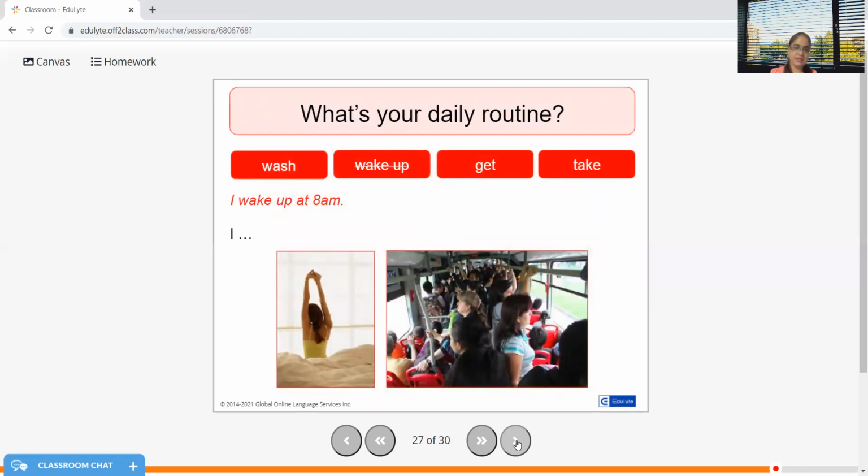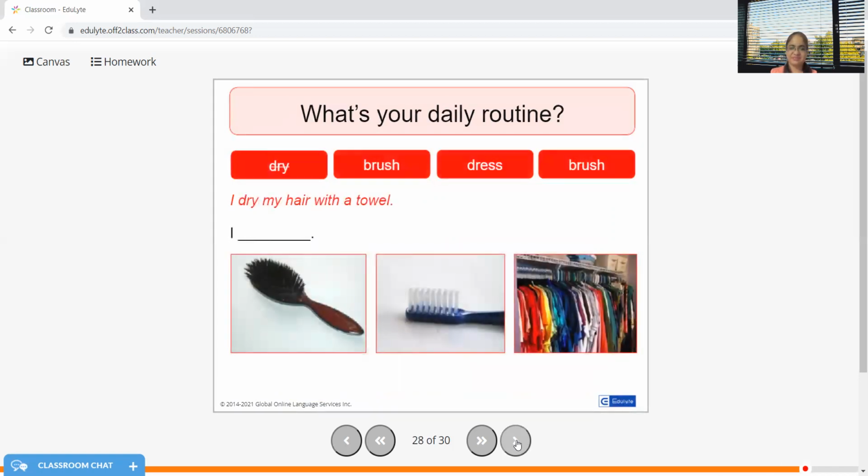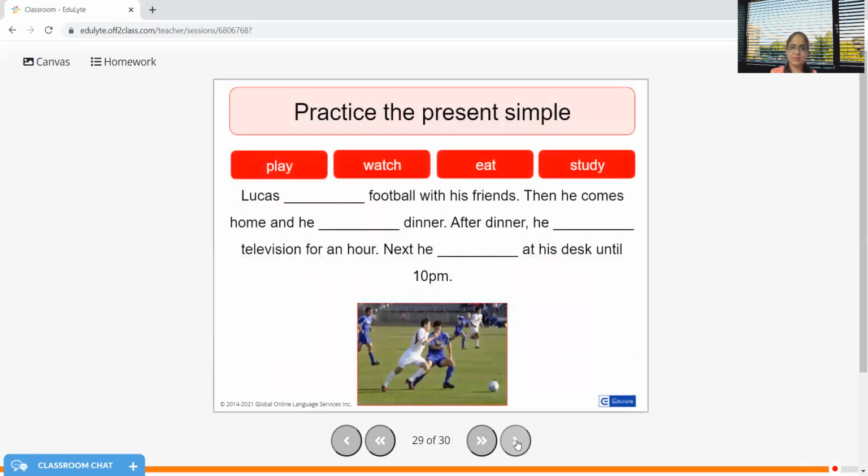Now, what's your daily routine? So let's take some hypothetical sentences. I wake up at 8 a.m. I'm talking about myself. I wake up at 8 a.m. I take breakfast around 10 a.m. I wash my utensils. I go for work. I sleep early. I take a walk, whatever daily routine I follow. I just need to focus on my verbs and my subject. The subject will be I here. So few more sentences you can make using these examples. The pictures, the clues are sufficient for you, I suppose.